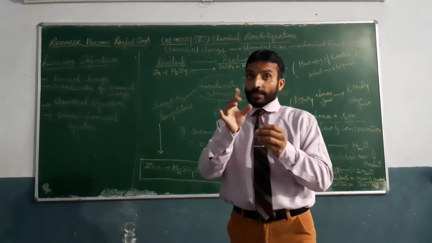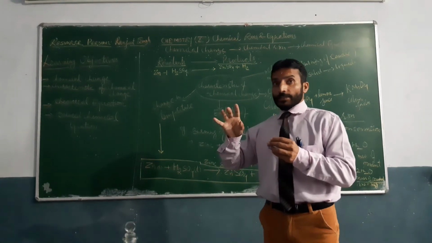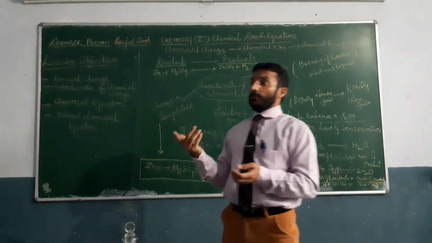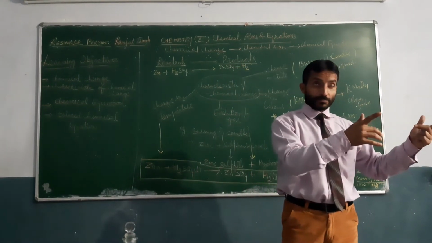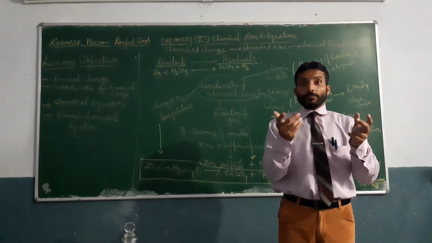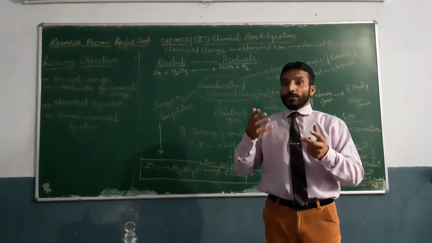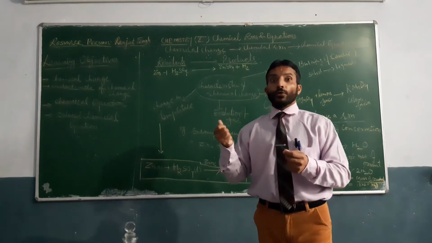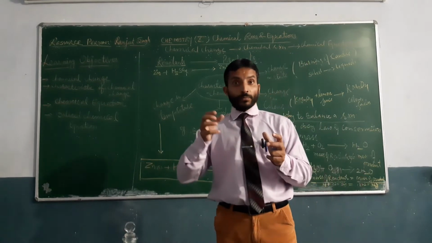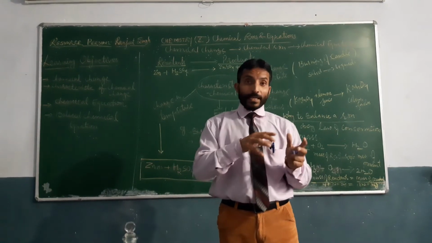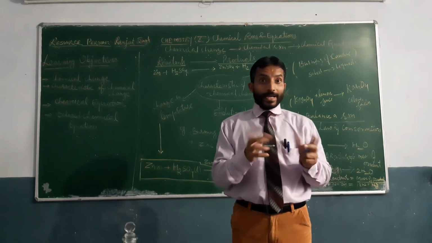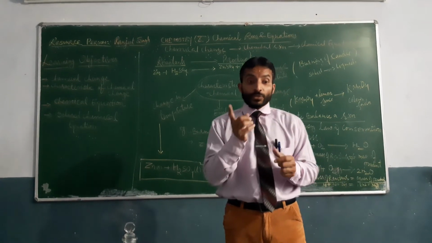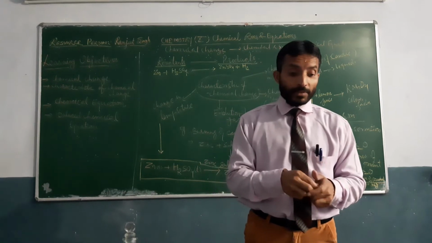But on the other hand, in chemical change, which we observe in daily life in so many things, there is formation of a new product, for example digestion of food, cooking of food, curding of milk. Milk cannot be obtained after curding again. It cannot be reversed. So such changes are known as chemical change.